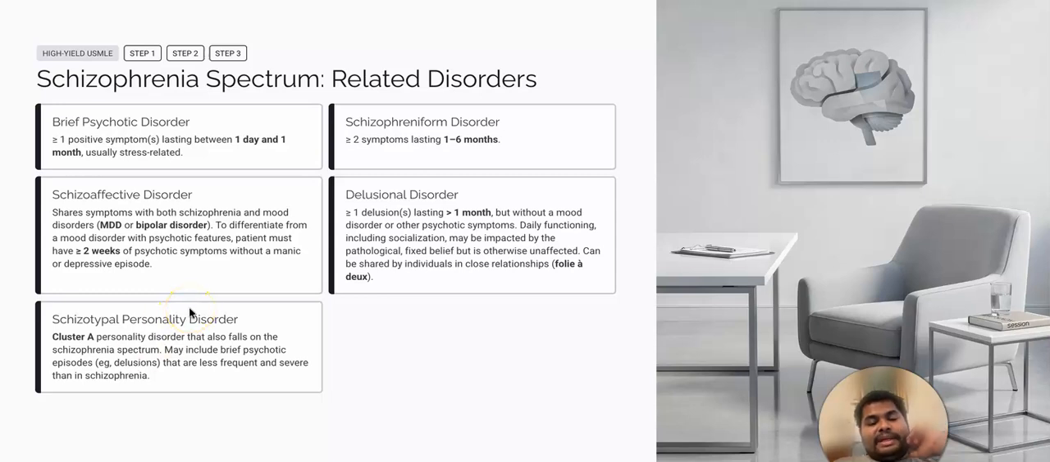So here we have learned about 5 conditions. One is schizophrenia. We learned about the positive, negative and cognitive symptoms of schizophrenia, the brain imaging changes in schizophrenia, and the treatment. Then we learned about brief psychotic disorder, schizophreniform disorder, and schizoaffective disorder. We differentiated schizoaffective disorder from depression with psychotic features, and then we learned about delusional disorder and schizotypal personality disorder.